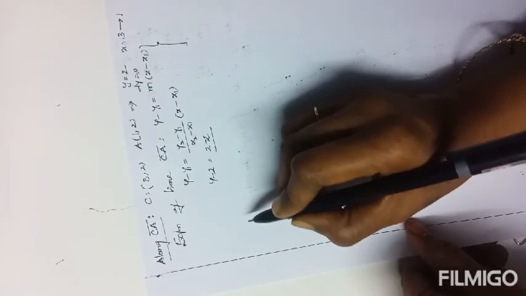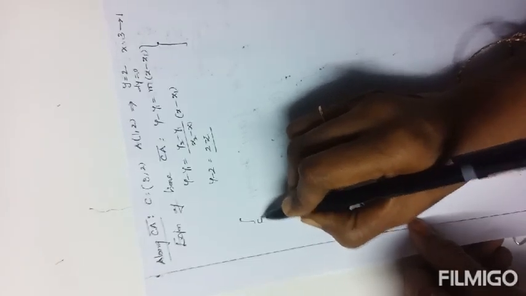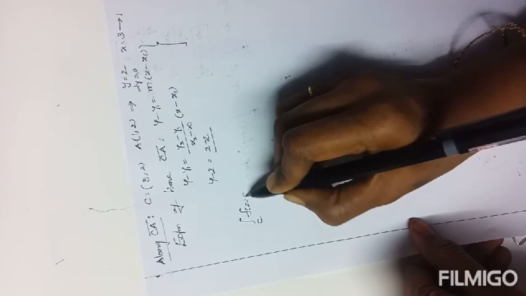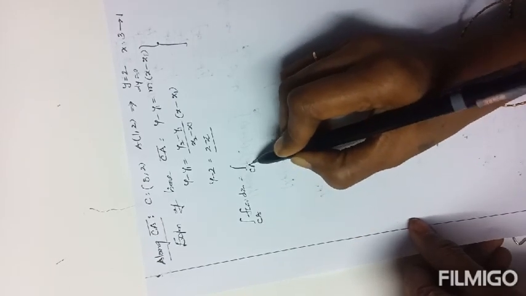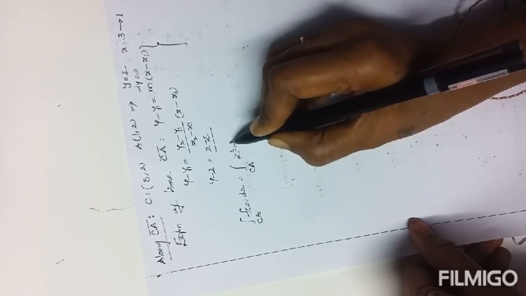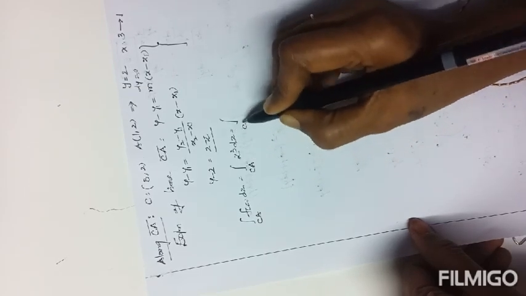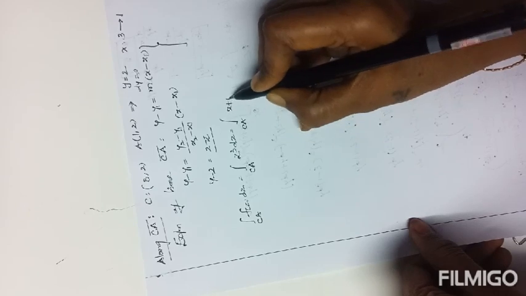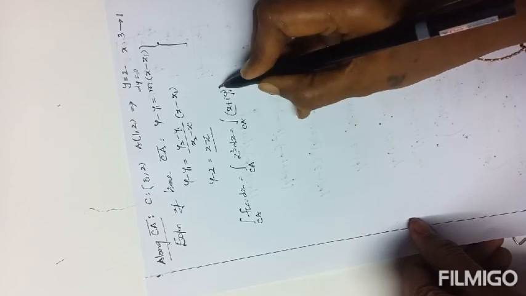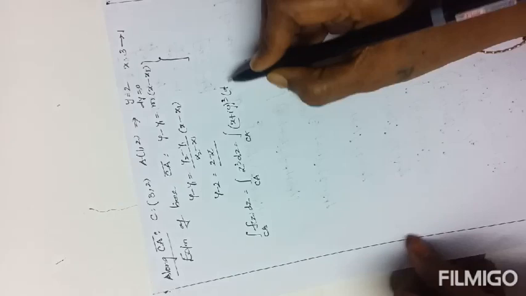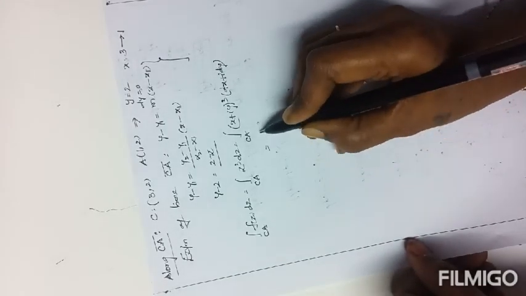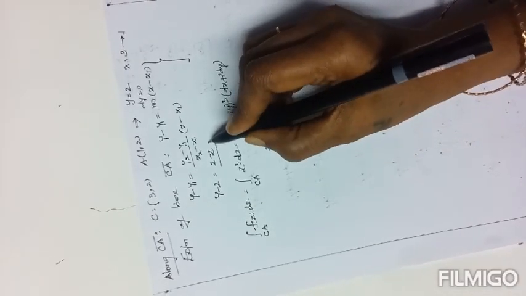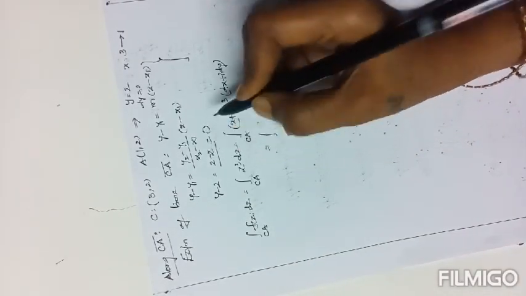Instead of this calculation, directly you can write if any coordinate coincides. So now the integral over CA of f of z dz, integral C to A z cube dz, integral C to A (x plus iy) whole cube (dx plus i dy), equals to, here also, 2 minus 2 is there, so it equals 0.